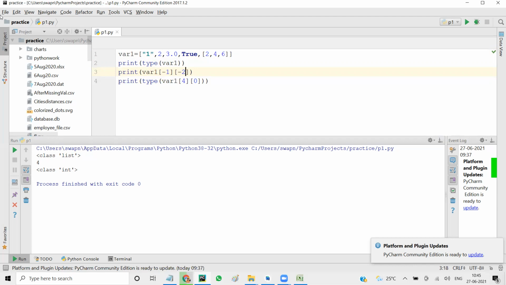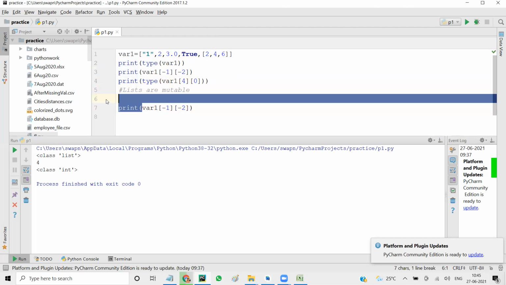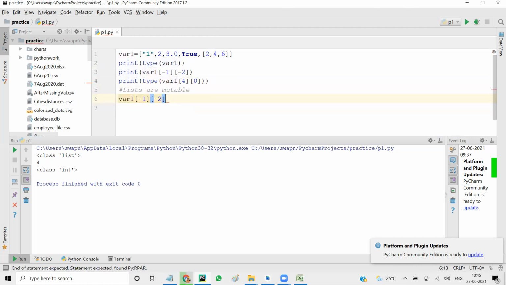One thing that we discussed in string is that a string is immutable. That means you can't change the value of a string, but lists are mutable. That means you can change. So here I'm going to say var of 2 equal to 8.